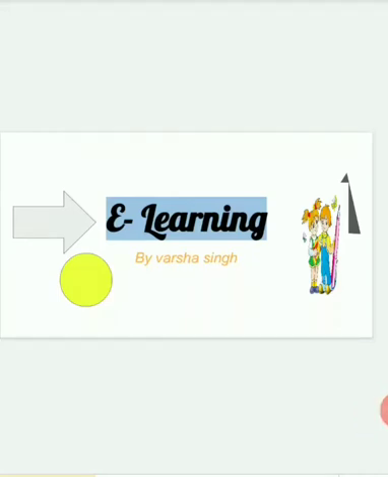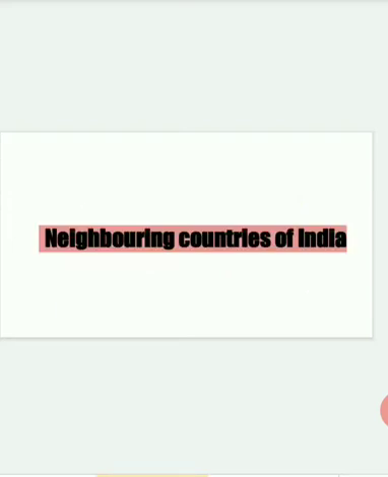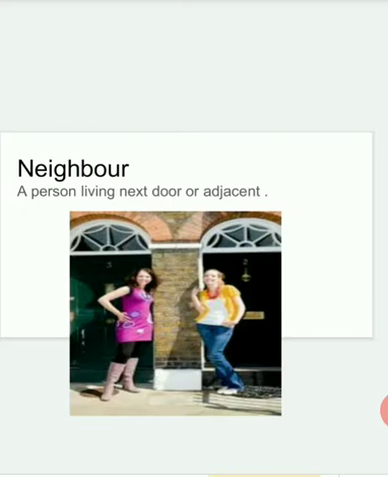Today we will discuss our neighboring countries. Do you know the meaning of neighbor? A neighbor is a person living next door or adjacent. Now the question arises, who are the neighbors of India? Which are the countries that lie adjacent to India? Let's see the map and try to recognize our neighbors.